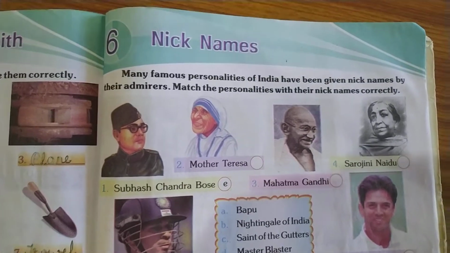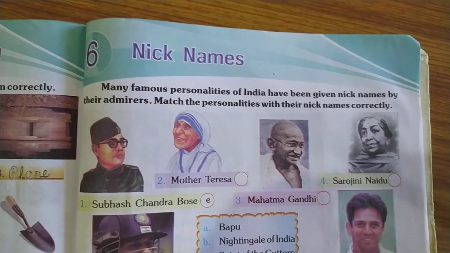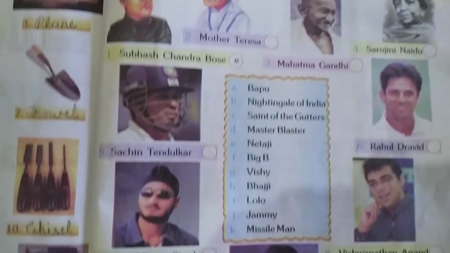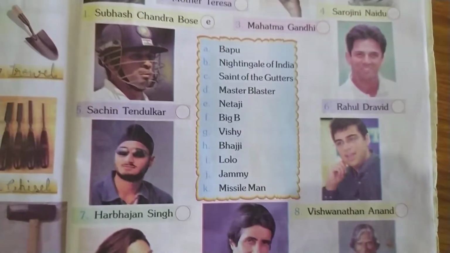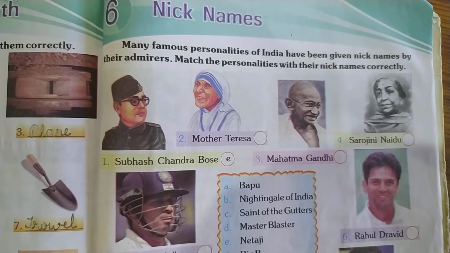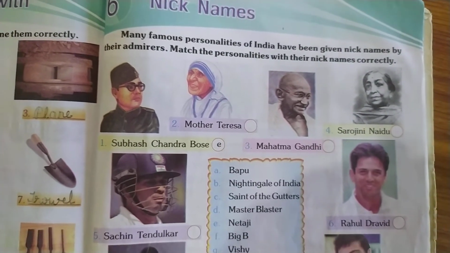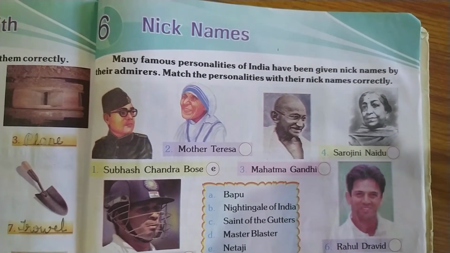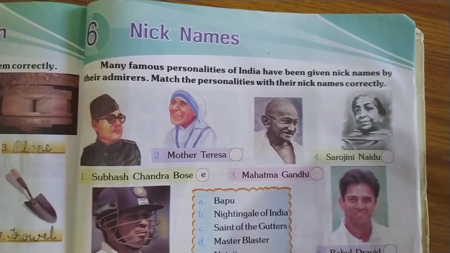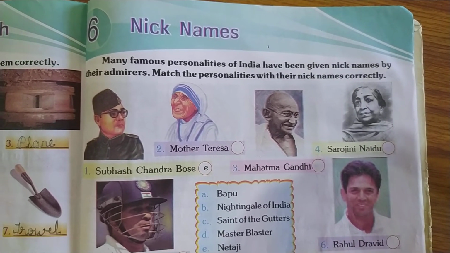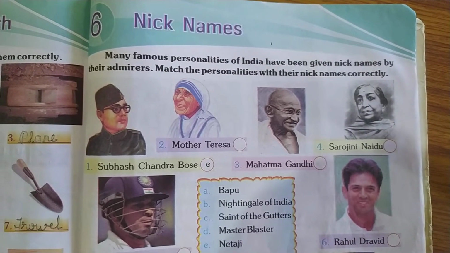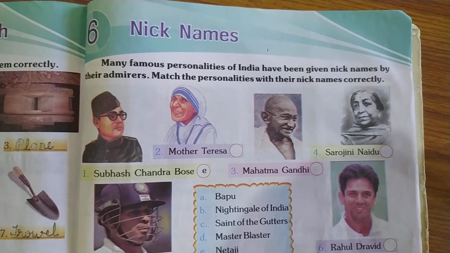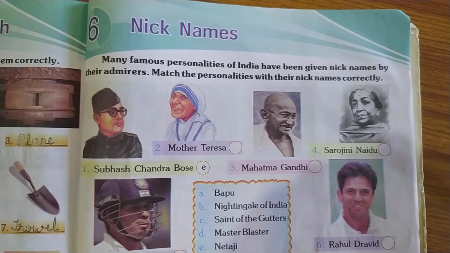So children, see lesson number 6. The chapter name is Nicknames, page number 191. Okay. So you can see some of the pictures of famous personalities here, is it? What they have given here: many famous personalities of India have been given nicknames by their admirers. Match the personalities with their nicknames correctly.